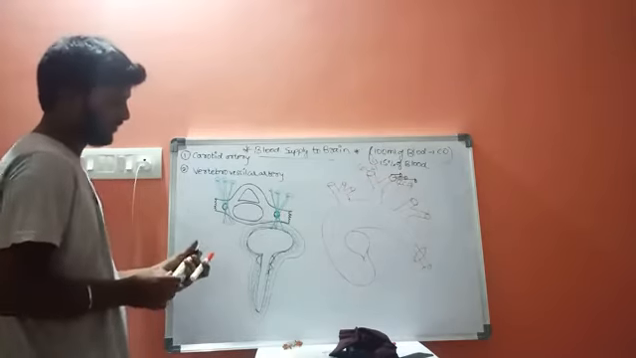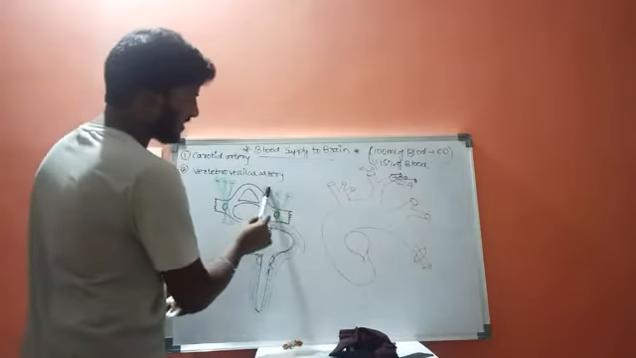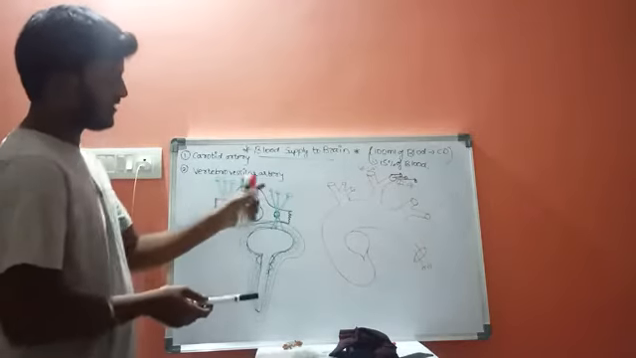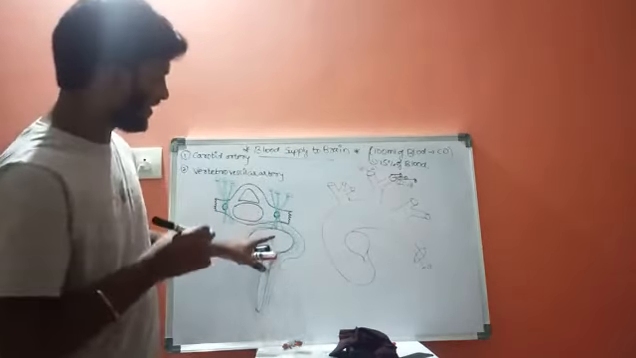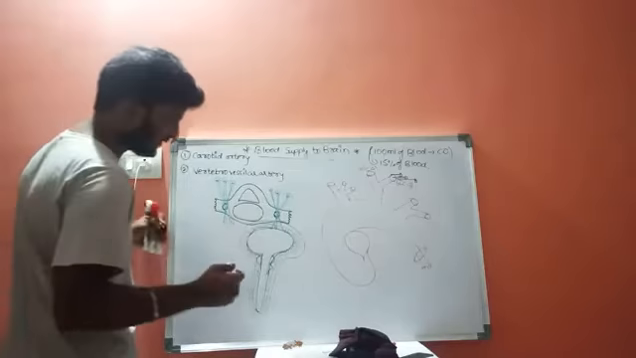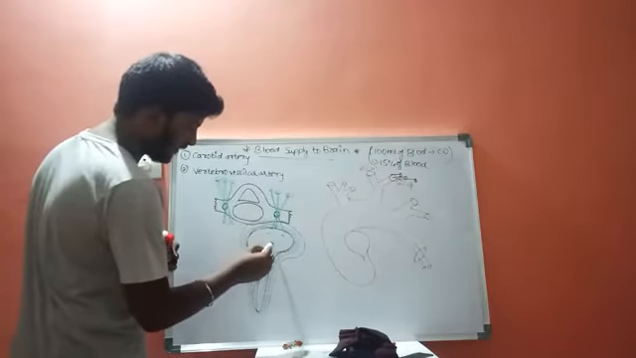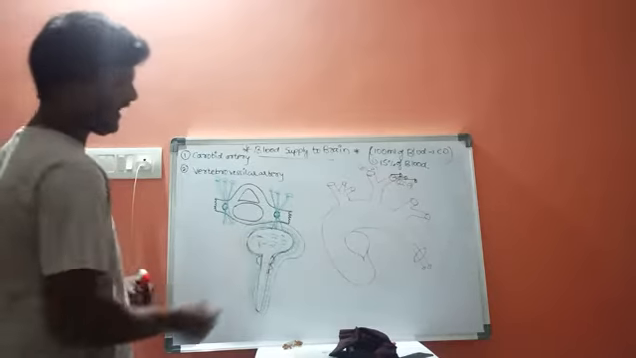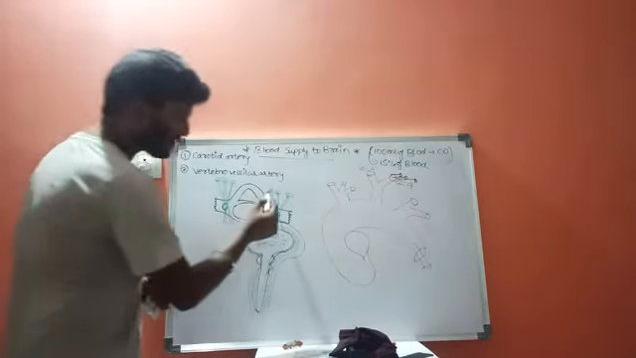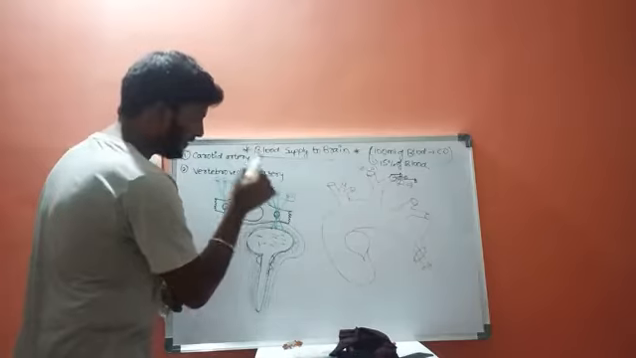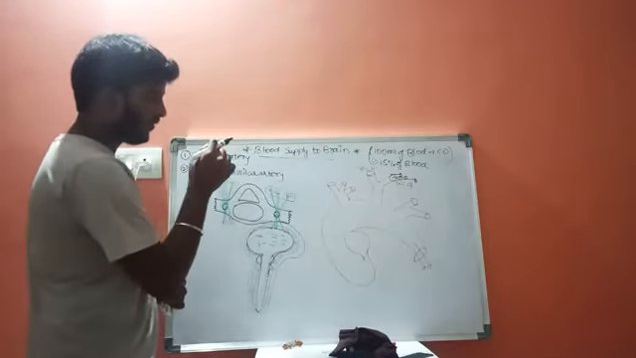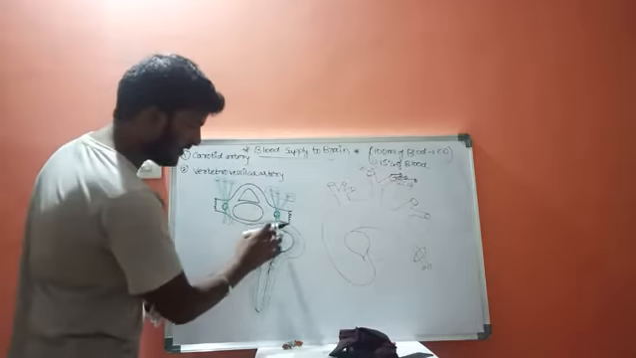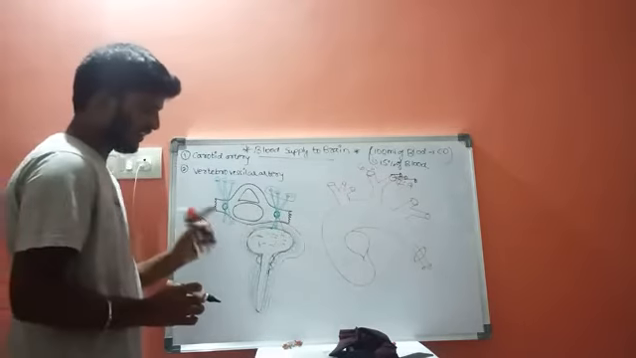Now, these arteries are coming from the lower side to the upper side, that is into the brain, the central nervous system, and this is the cerebrum. And where will these arteries be located in this central nervous system?